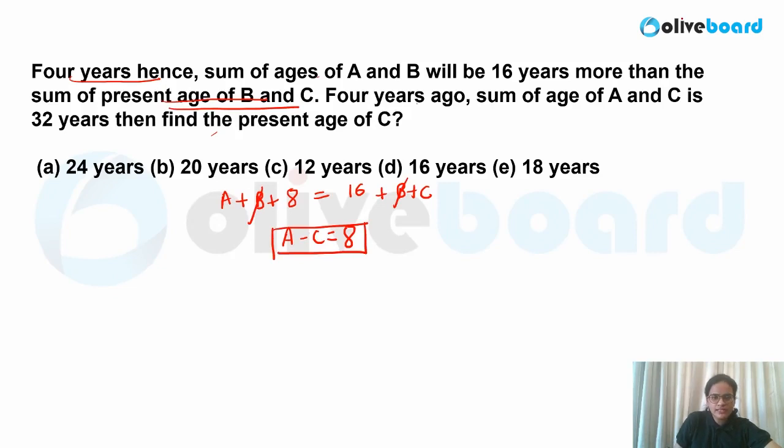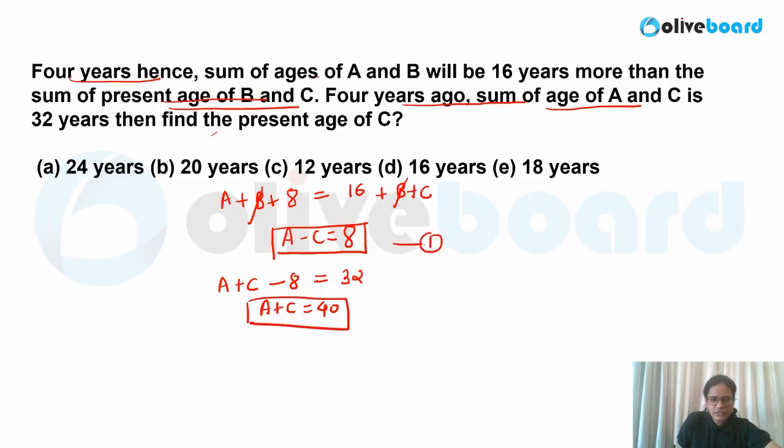Okay, now 4 years ago, sum of ages of A and C. So 4 years ago means A plus C, and both of them will be subtracted by 4, so you will get a complete value of minus 8 over here. Now, what they have given is that the sum of their ages is 32 years. So what will you write? This is equal to 32. So A plus C value I can very easily calculate, that is equal to 40 over here. So this is your first equation, this is your second equation.